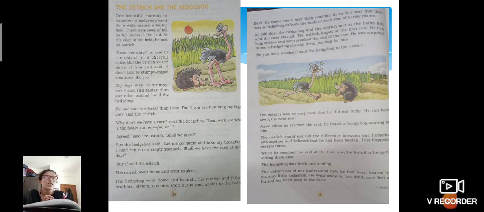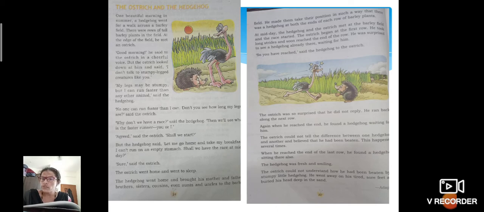But children, he was surprised. You know why? A hedgehog was already there. But the ostrich was unable to recognize him, right? He could not know whether it was a father or a mother. He thought it was the same hedgehog to whom he spoke in the morning, right? So at every edge, whenever he reached it, there was already a hedgehog standing there, right? So he was surprised. Underline the word surprised, S-U-R-P-R-I-S-E-D, surprised to see a hedgehog already there, waiting for him. Children, don't you think it's a good plan, right? He is just making a fool of the ostrich there.